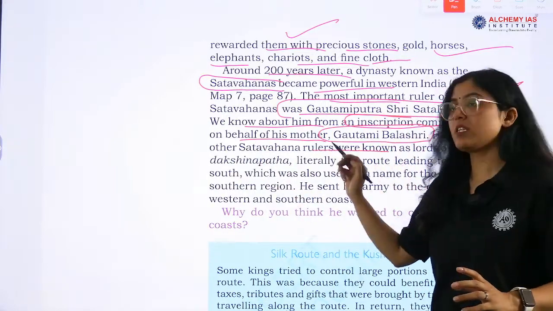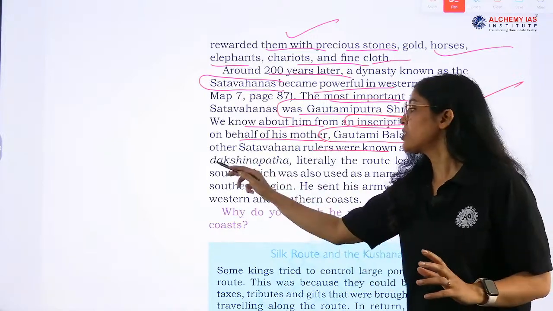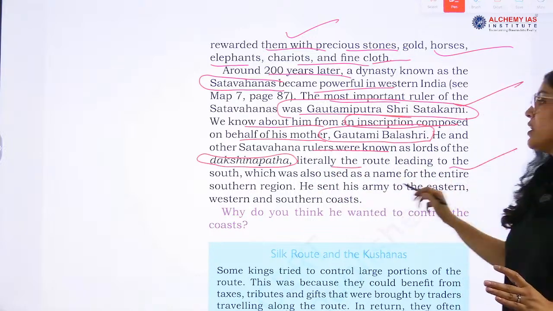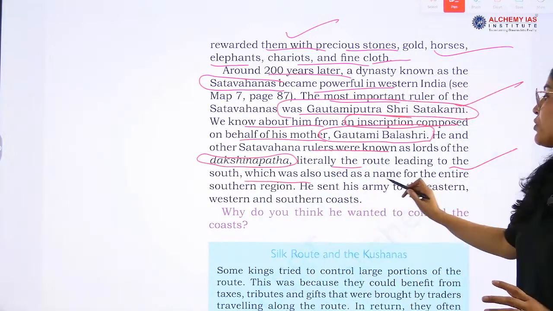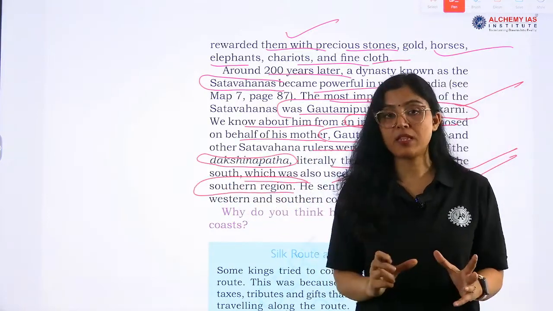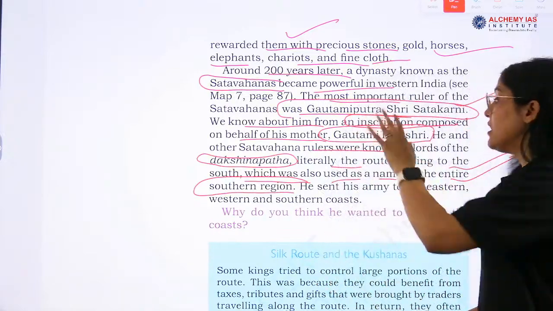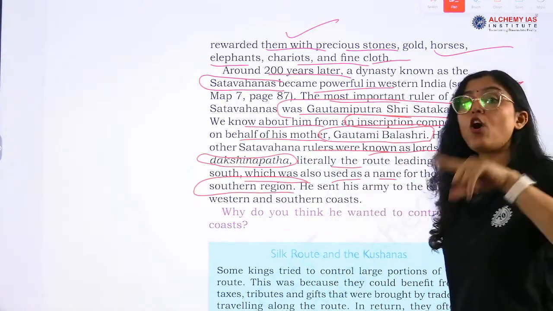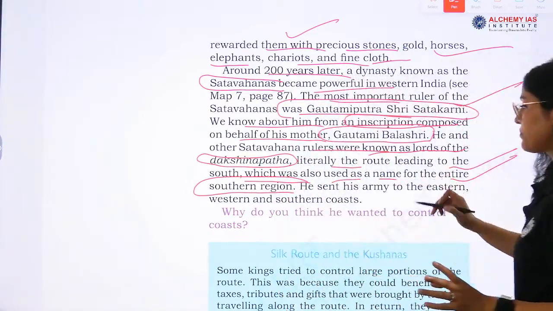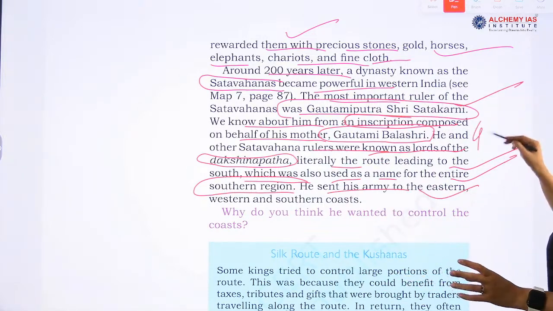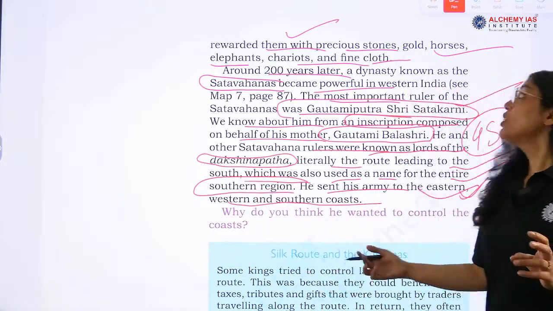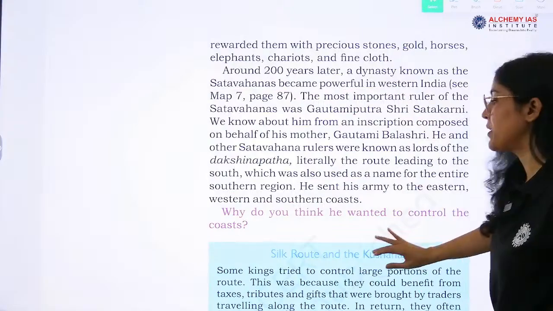He and other rulers were known as Dakshinapathapati, literally the route leading to the south, which was also used as a name for the entire southern region. Dakshinapatha, the route leading to the south, and these rulers were known as lords of the Dakshinapatha. He sent his army, Gautami Putra Shri Satakarni, to the eastern, western and southern coast, because of military expeditions, right.